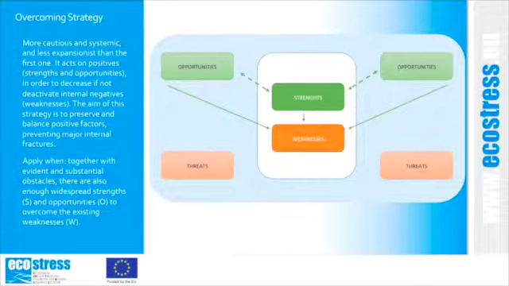Overcoming strategies. More cautious and systemic and less expansionist than the first one. It acts on positives, strengths, and opportunities in order to decrease, if not deactivate, internal negatives, weaknesses. The aim of this strategy is to preserve and balance positive factors, preventing major internal fractures. It is to be applied when, together with evident and substantial obstacles, there are also enough widespread strengths and opportunities to overcome the existing weaknesses.